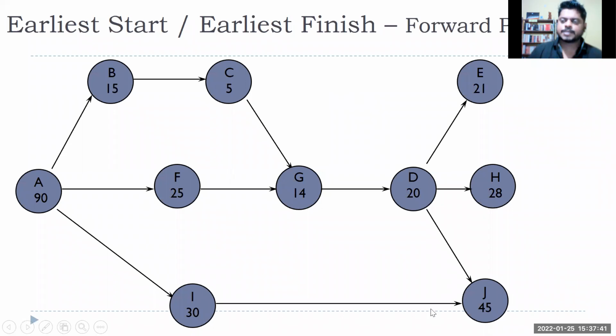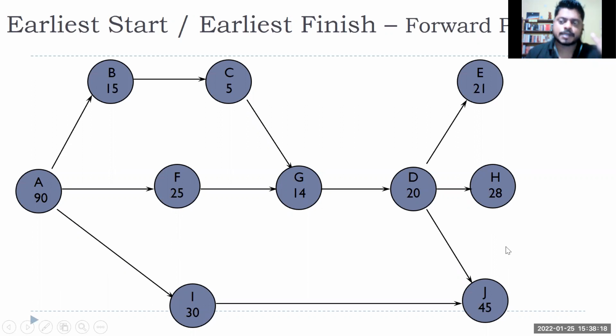Now once I create this network diagram with the dependencies, because I know that for G to start both C and F need to be completed, I put two arrows, one from C and one from F to activity G. Now the challenge is that I have to calculate the total duration of the project. I cannot just sum it up and say this is the total duration, because when I go to management, I have to say that to complete this project I need this many days, months or years. How do I do that? This is known as the forward pass.